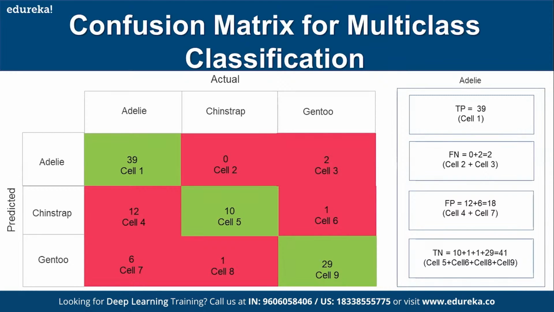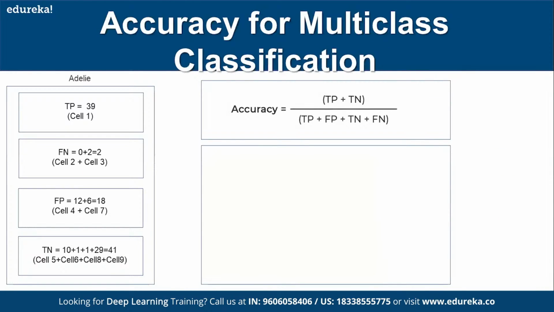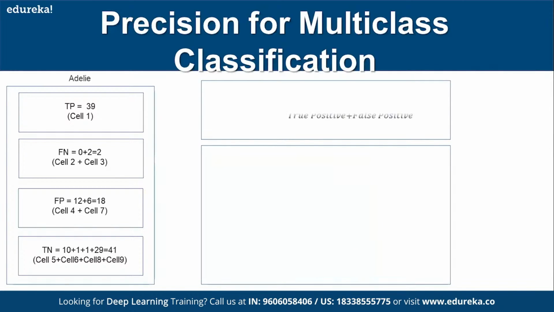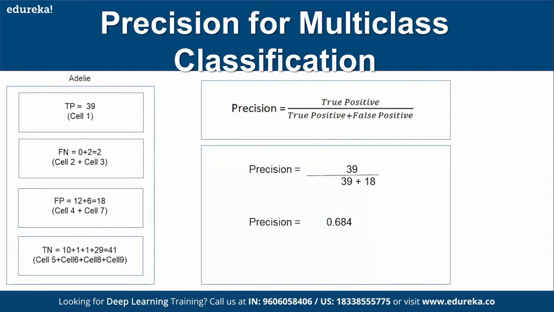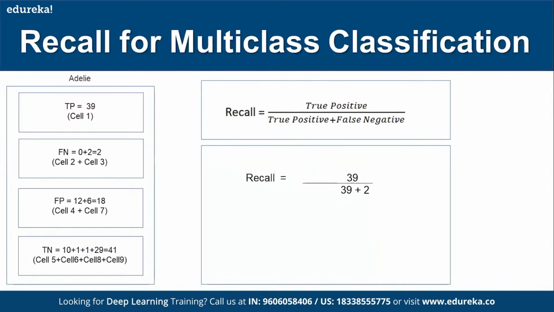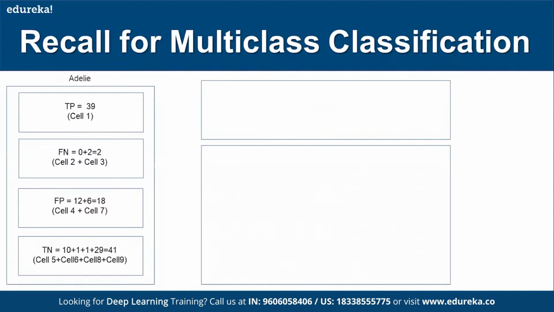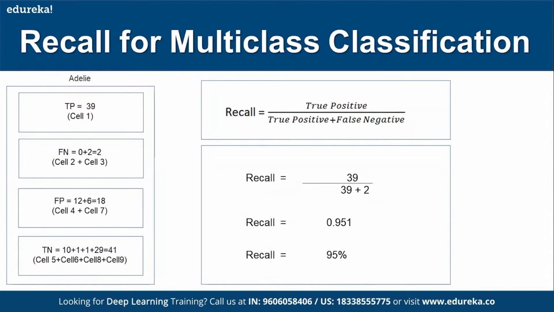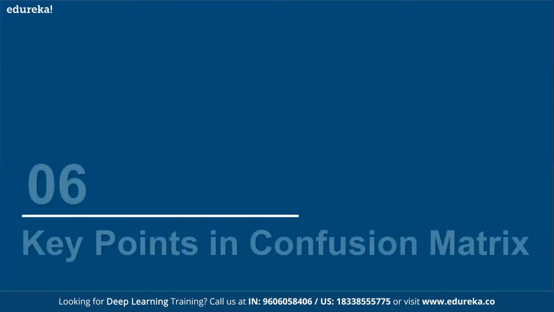So these are the true positives and all. And finally, your accuracy is this, which is 80%. And this is precision, which is 68%. Compared to binary class, if you look at it, the accuracy as well as precision is relatively lesser here. There the accuracy is 90%. Here accuracy for a multi-class is 80%. And again, if you see the precision also, it is relatively lesser. It is like 68%. And recall is 95%.